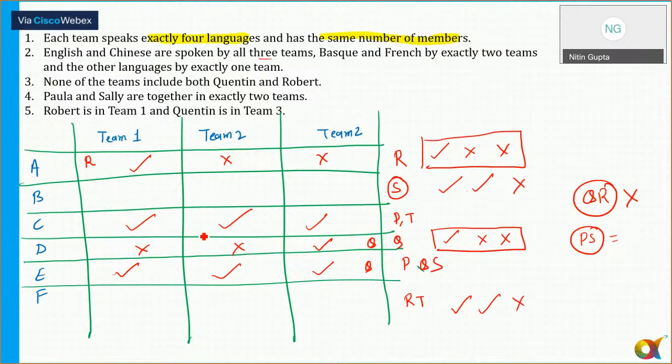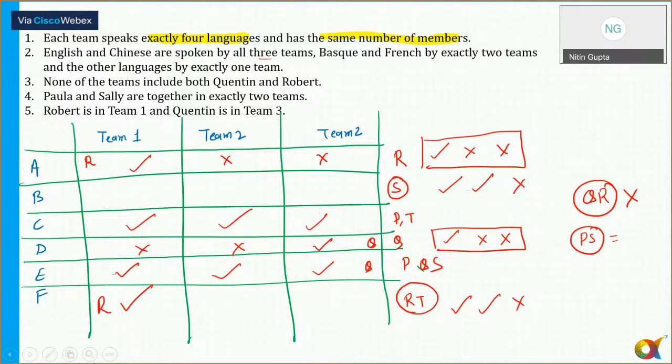So Robert and Quentin we have done. We also know that Q and R can't come together. So R is a part of team one. And remember, Robert can also speak French. So in team one, Robert is speaking French also. I can put one tick here. In team one, Robert is speaking French. So you can see in team one, there are already four ticks.